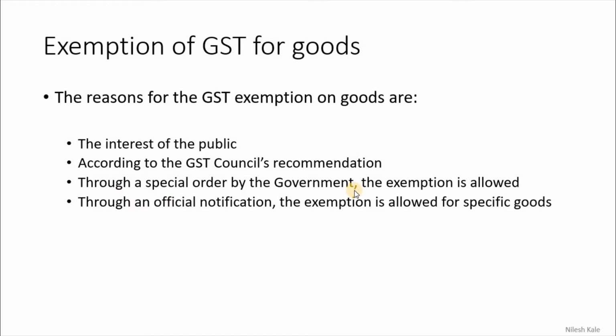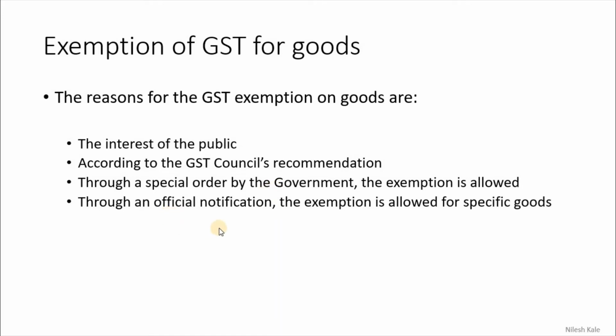Through a special order, the government can say that these are the goods and these are the services which will be exempt. For example, if you are supplying any goods to the government itself, then you need not pay GST, because taking GST from the government and supplying it again and giving it back to the government does not make any sense. It will simply increase the transactions. Therefore, supplies of goods or services to the government are kept exempt, and that falls under the special order by the government.